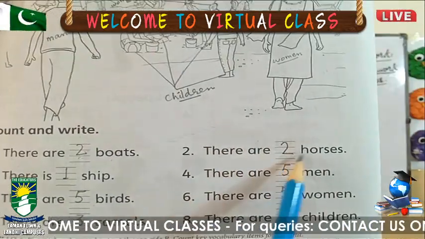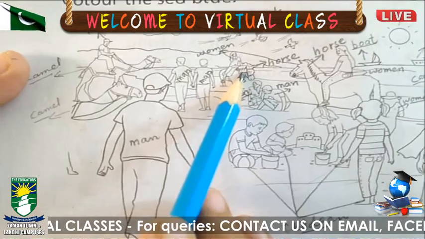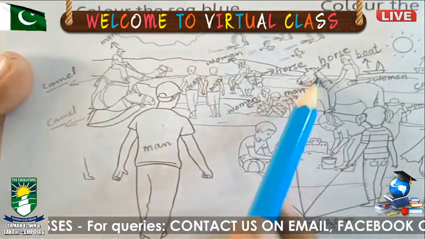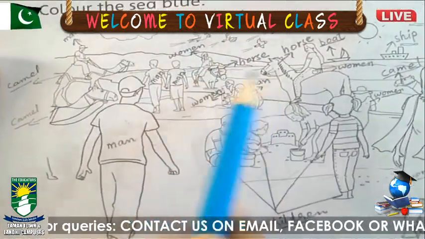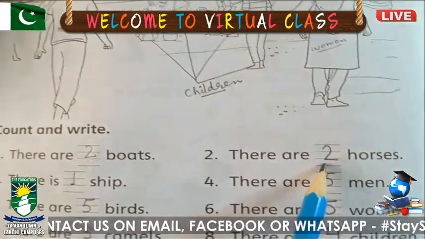There are dash horses. Where is the horse? A horse is here and a horse is here. So how many horses are there? One and two. So you will write here two horses.